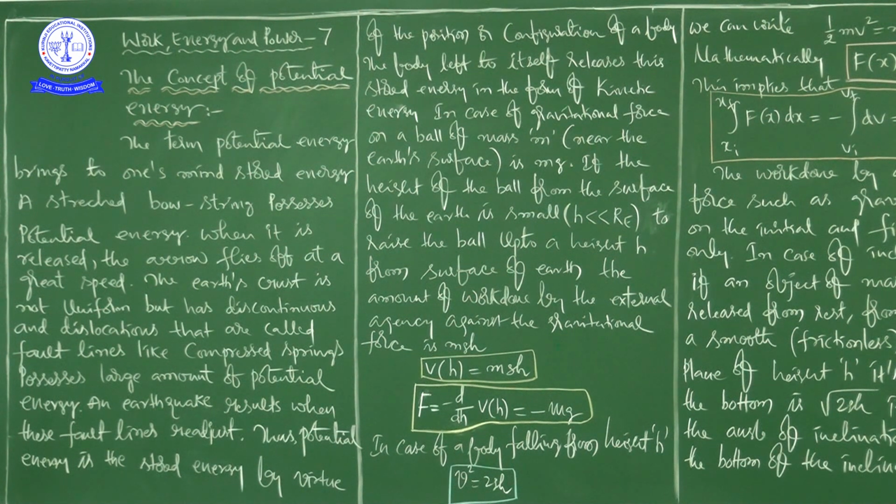Generally, whenever we see the term potential energy, we think of stored energy. For example, if you take a stretched bowstring, it possesses potential energy.